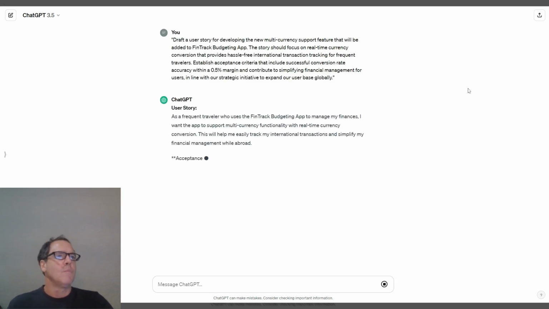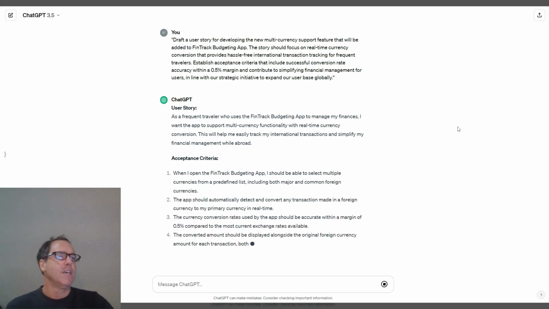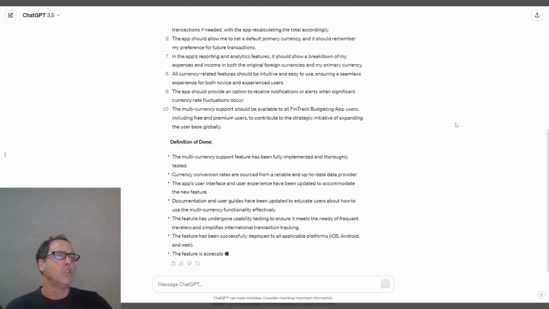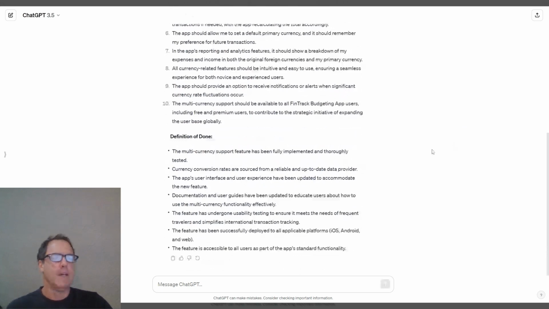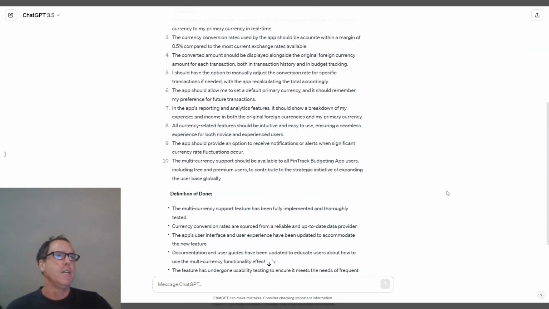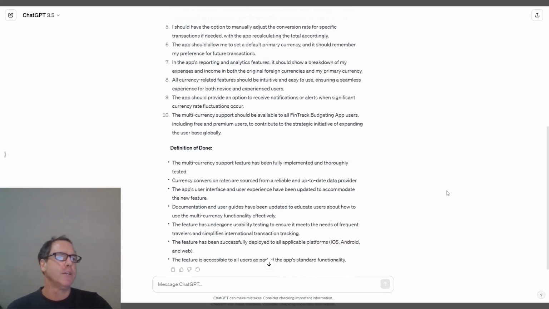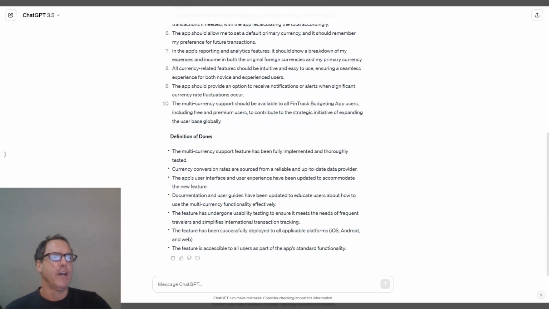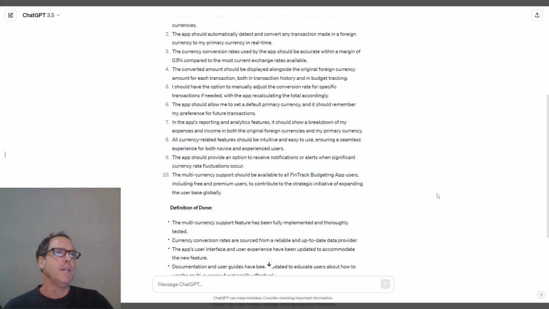And again, it's giving us these acceptance criteria, which are really how it is defining the story. So in this case, acceptance criteria and definition of done. Again, these are ideas that the product manager can use for the story.